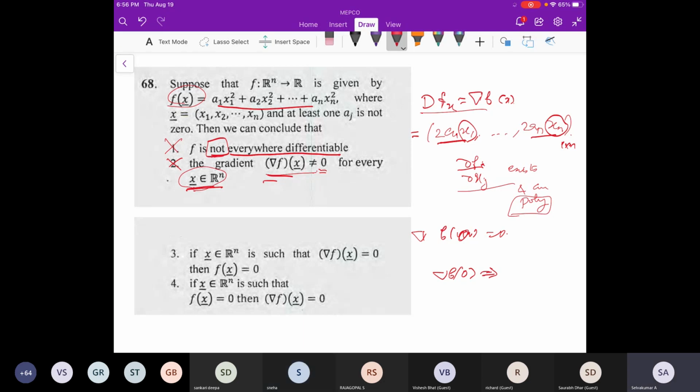At least one ai is non-zero, they have given. But ai also can be 0. So you could not make the statement that del f is 0 means x is equal to 0. This is wrong actually. If x is equal to 0, then del f is equal to 0. Okay, that is the reverse you are saying. Yes, that's fine.